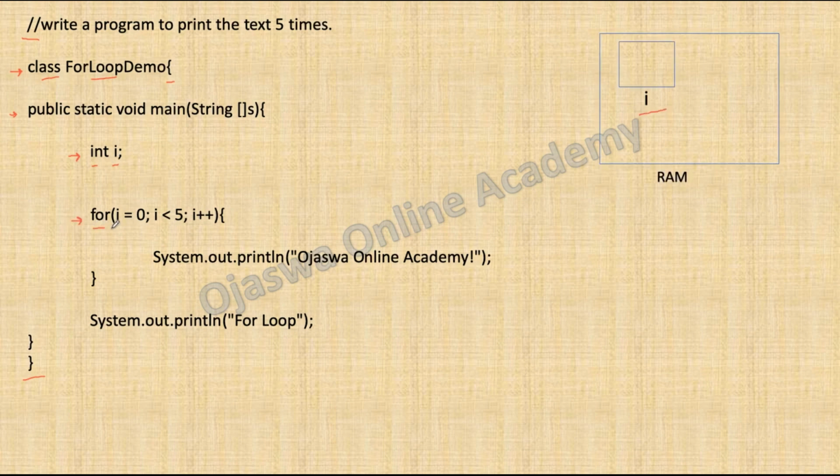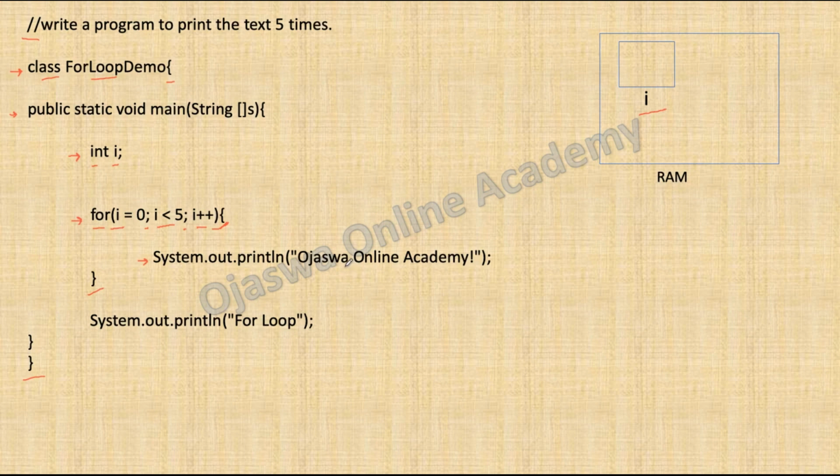The for keyword, and inside the parenthesis, you need to initialize the counter variable. I have initialized i equal to 0. Semicolon, specify the condition, semicolon, and specify the increment statement. And inside the curly brackets, write the code to print the text to the console. System.out.println, OJS for Online Academy will be printed to the output screen.